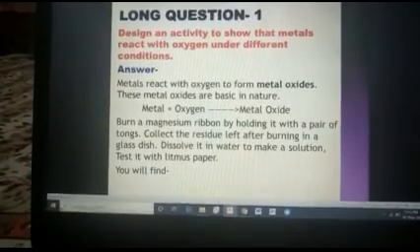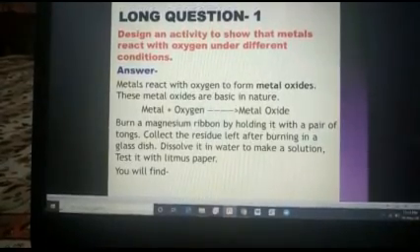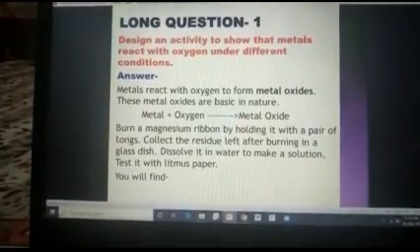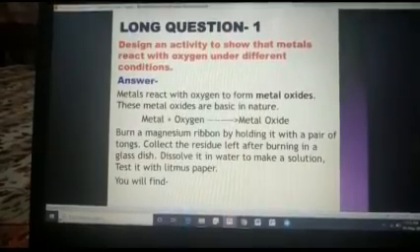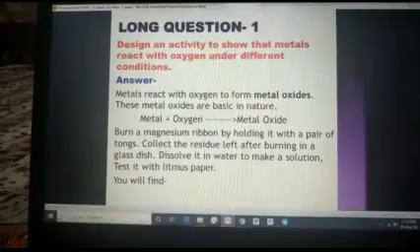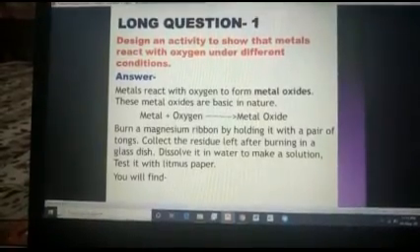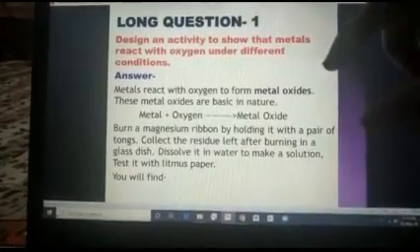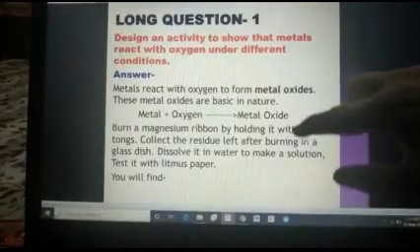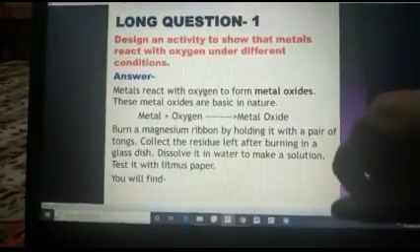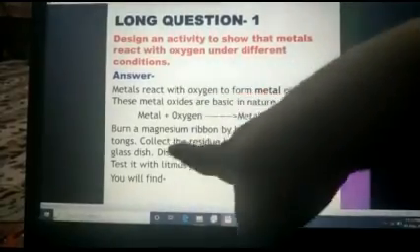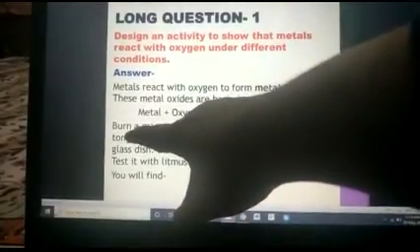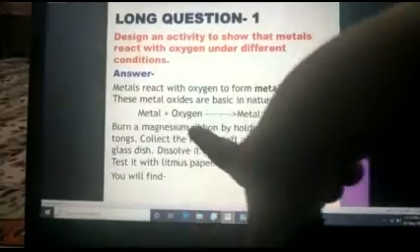Collect the residue left after burning in a glass dish. Whatever is burnt, that magnesium ribbon, after burning we are collecting the residue in a glass dish. Now dissolve it in water to make a solution. Now test it with litmus paper. Students, this activity is the proof of this. When we react a particular metal with oxygen, that means burning. Burning is in the presence of oxygen only. We are burning a magnesium ribbon.